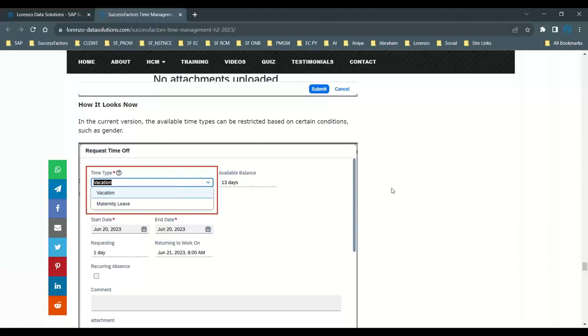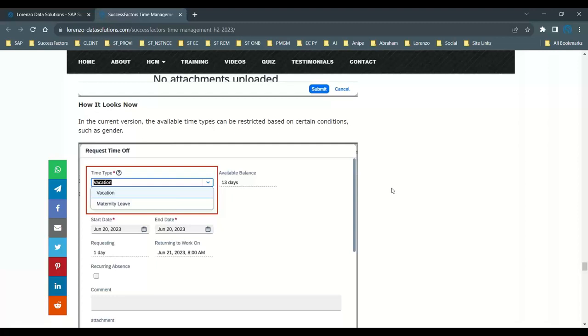What I want to tell you is, when you create a time type, let us say maternity leave, please make sure that you select the filterable option. You can select maternity leave for the female gender, paternity leave for the male gender, so that when any time type is assigned into the time profile and assigned to the employee, those time types are filterable and usable according to the gender.